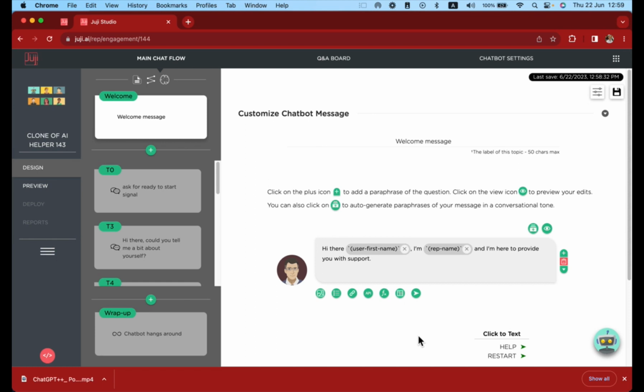Remember that you can do the same now for each topic card, ensuring you apply your new personality adjectives.